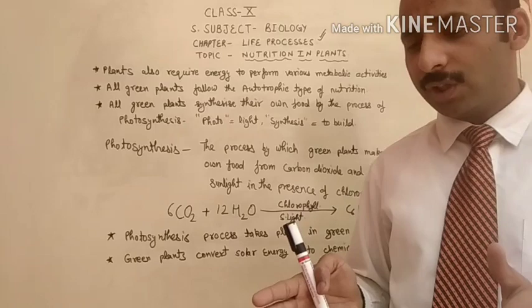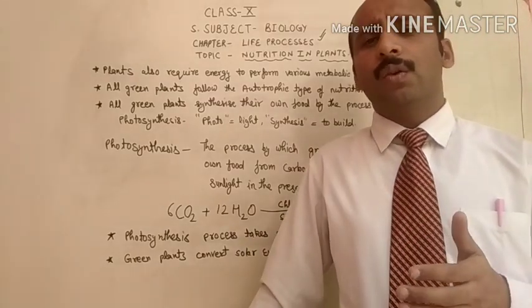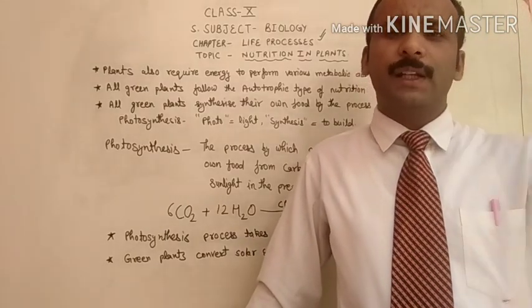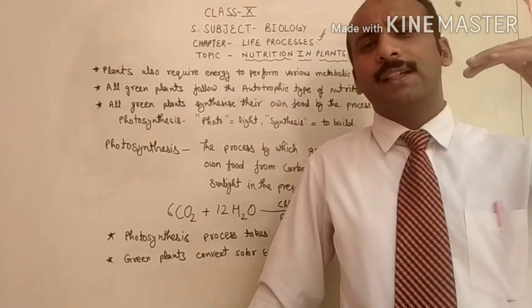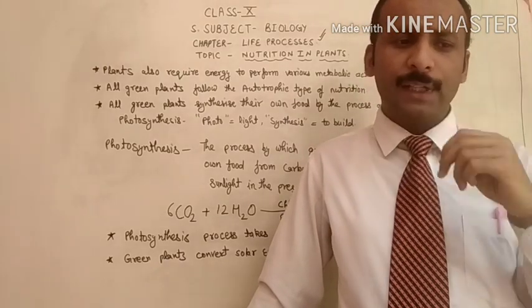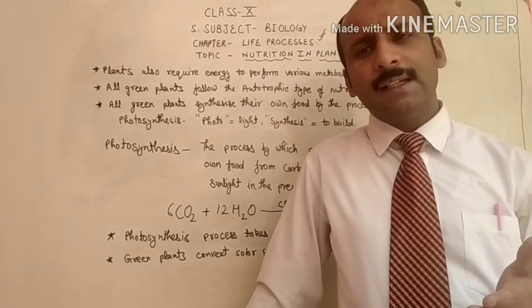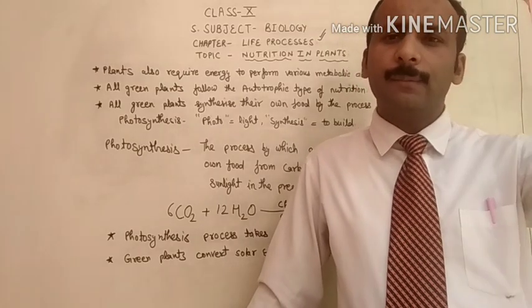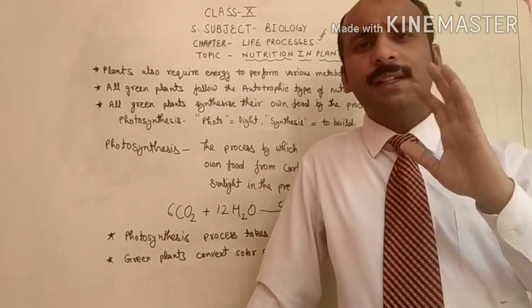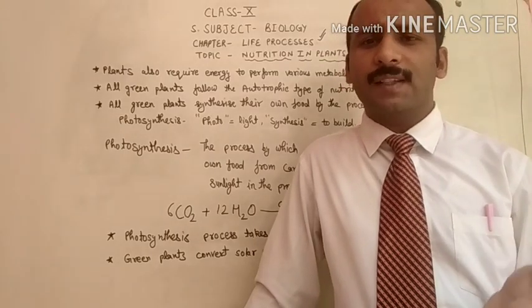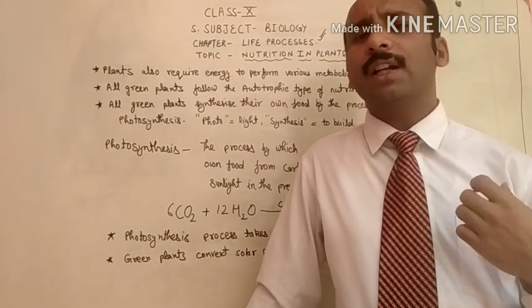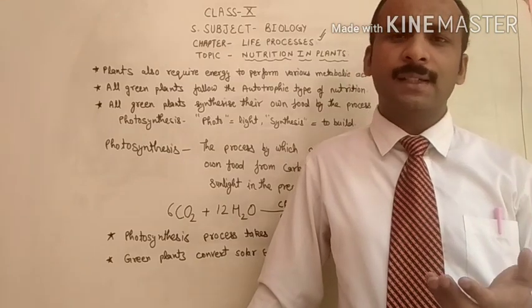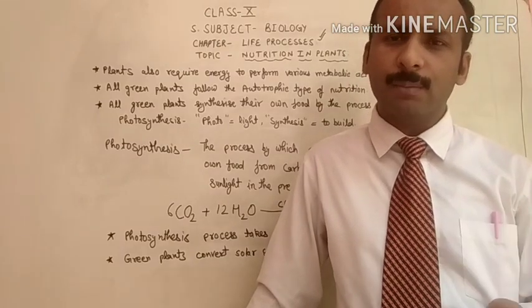Take the example of a plant which is 2 meters high. How will the water get from the roots to the leaves? So there is a need for transport. One special kind of system is present in plants, that is called the transport system.